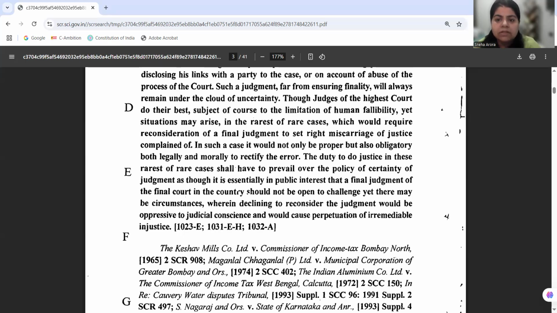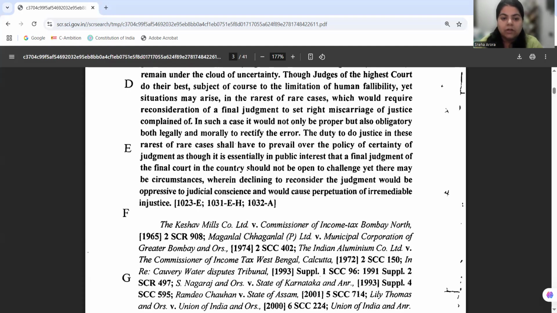Because the court in this case is saying that the judges, the highest courts, High Court or Supreme Court, they do their best, the best of their knowledge, but because to err is human, it might arise in the rarest of rare cases, in the most exceptional case, that a final judgment has to be set aside to see through the miscarriage of justice that has happened.